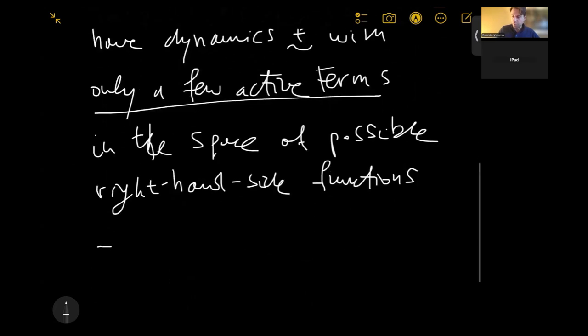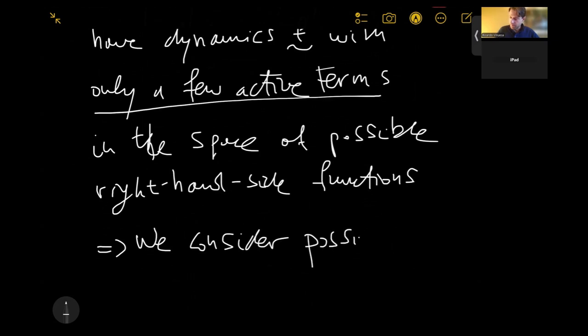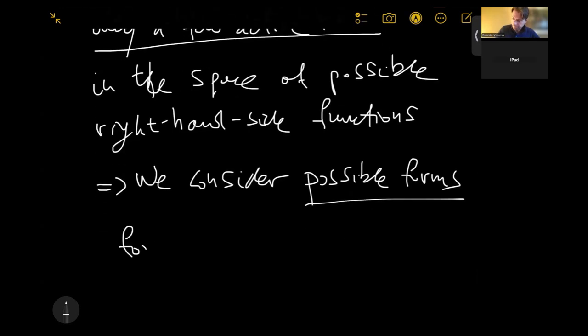That means that we're going to consider the possible functions to create the dictionary. Okay, so we consider possible forms for f, and let the data tell us which of these terms are actually active, right?